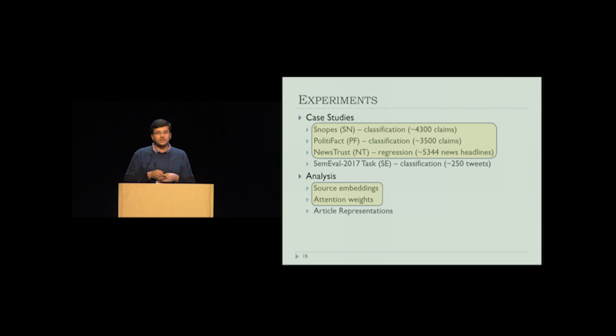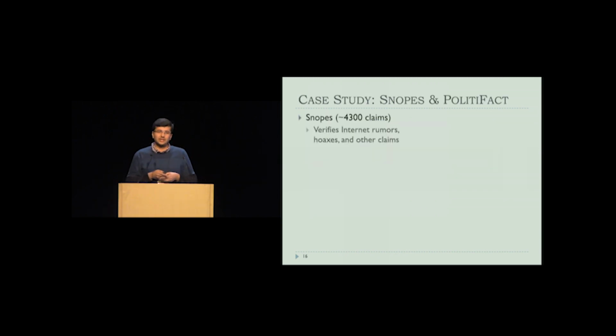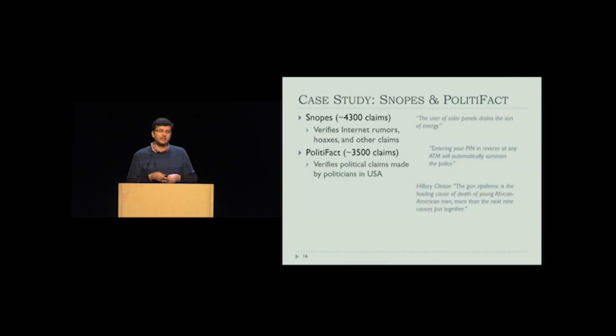For Snopes, we have roughly 4,300 manually labeled claims, and for PolitiFact, we have roughly 3,500 manually labeled claims. And here are some examples on the right-hand side, which are typically verified on Snopes and PolitiFact. To get the set of evidence articles, we fire the claim text as a query to the search engine, and then get the first 30 top search results and use them as the evidence articles.